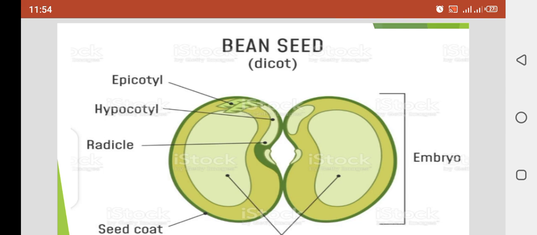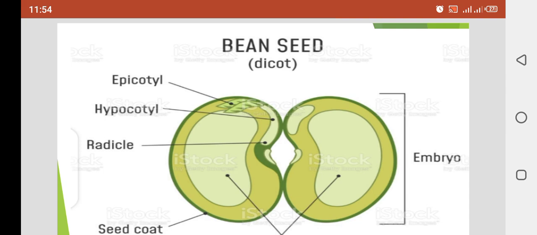Clear? And the whole structure is the seed, and we call it the embryo because the embryo is a miniature plant, a baby plant, which gives rise to a full proper plant, having the proper characteristics and proper information related to the new plant. Clear, girls? So this seed has some structures, which I am telling you about: the radicle and the plumule. The radicle gives rise to the root and the plumule gives rise to the shoot.